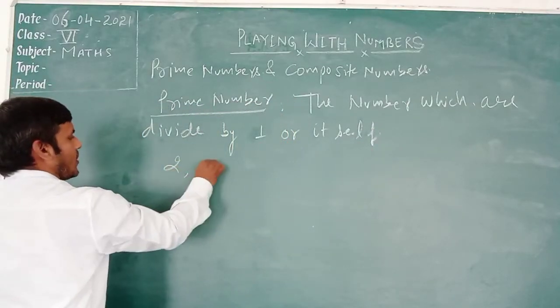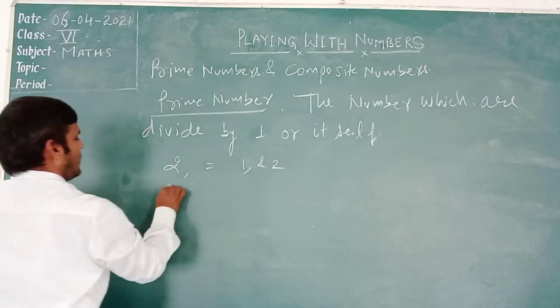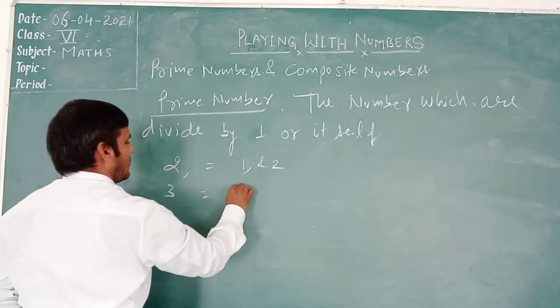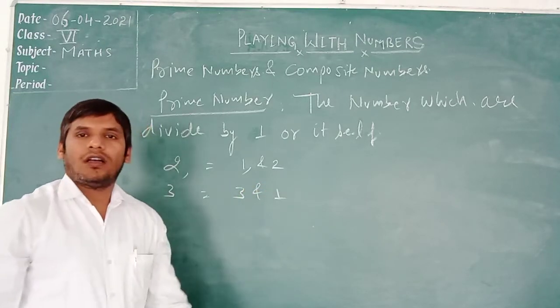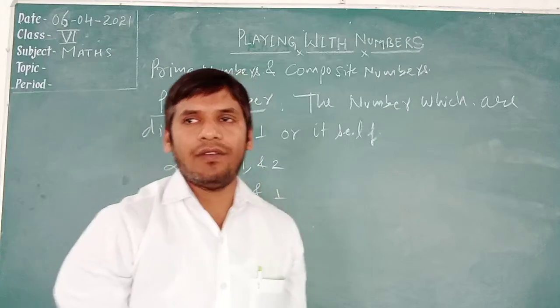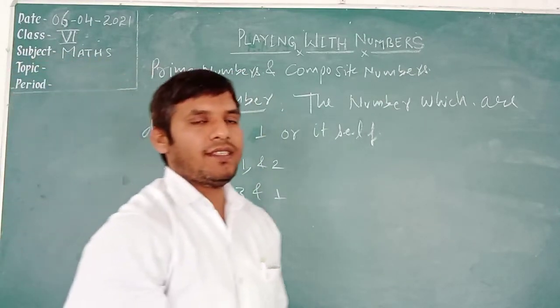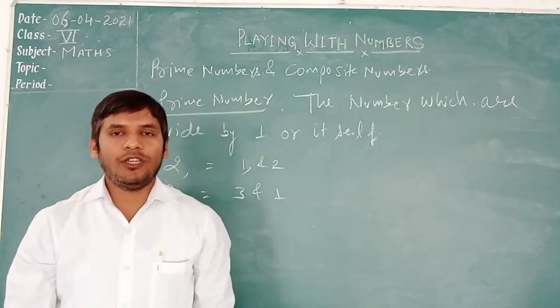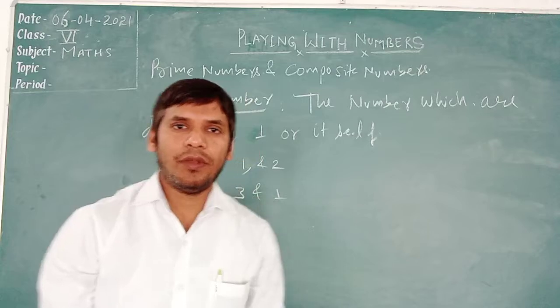Like 2, it is divided by 2 or 1. The number which is divided by itself or 1 is known as a prime number, or we can say a number which has only two factors is known as a prime number.